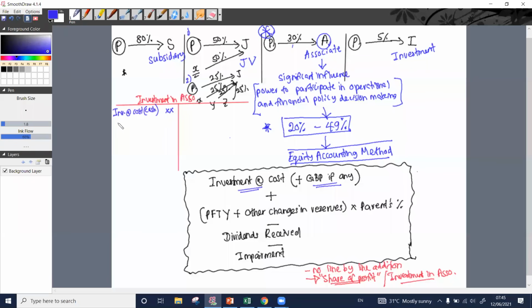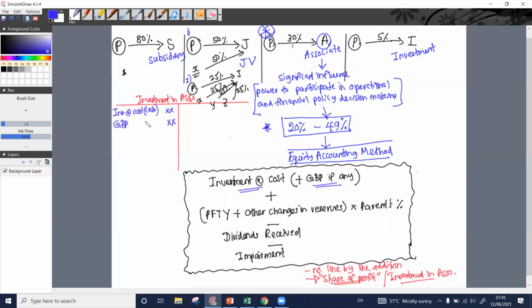Right. If there is a gain on bargain purchase, we debit it to our investment in associate account. Gain on bargain purchase එකක් තිබ්බොතින් investment in associate account එක debit. Where to credit? කොහාටද credit කරන්නේ?